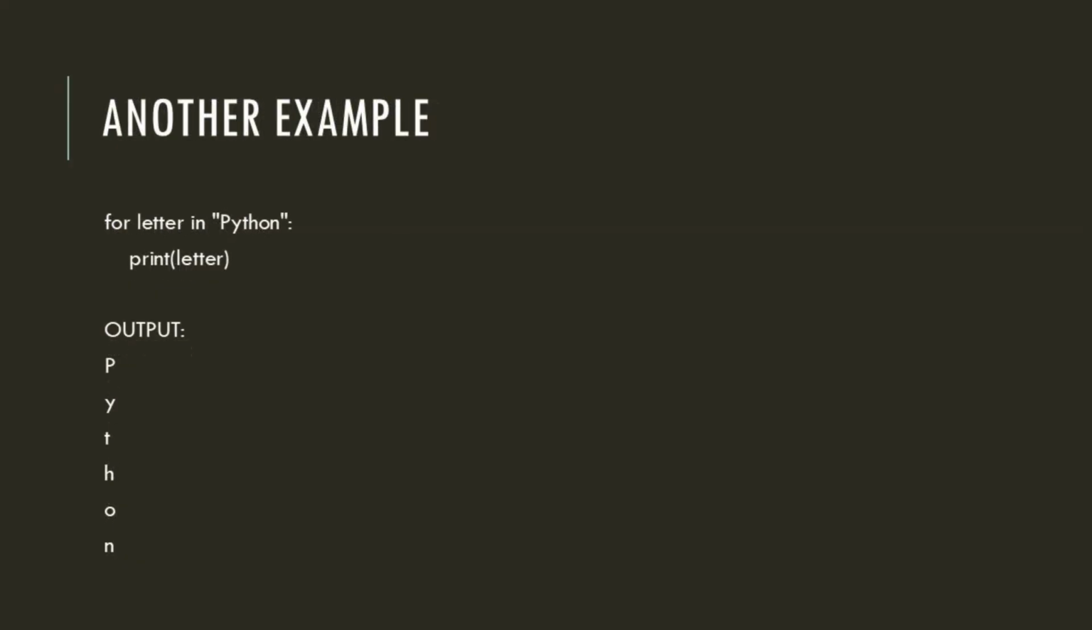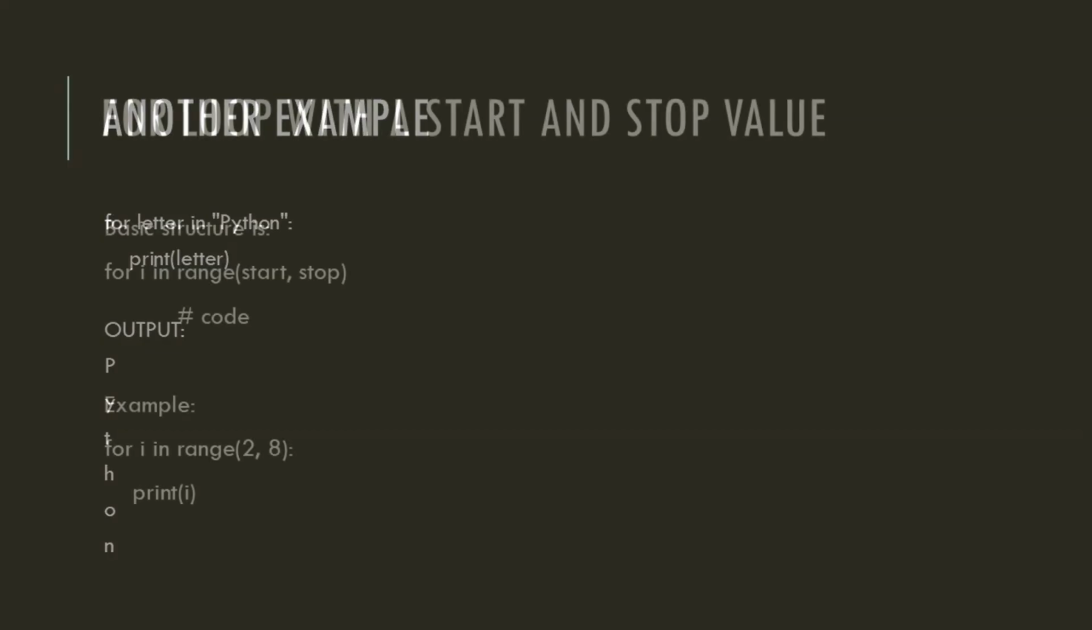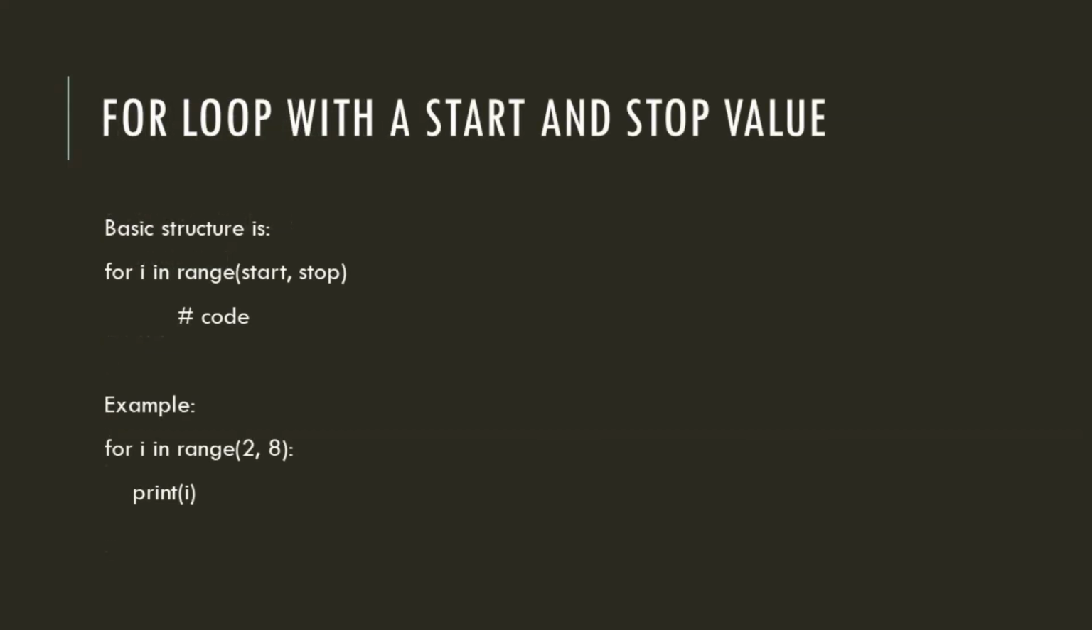Another example, for letter in Python, print letter. This will print each letter on a new line. The for loop is incredibly powerful for processing collections of data. Now, let's see a few more examples of the for loop. First, for loop with the start and stop value. Basic structure is for i in range, start comma stop, code.